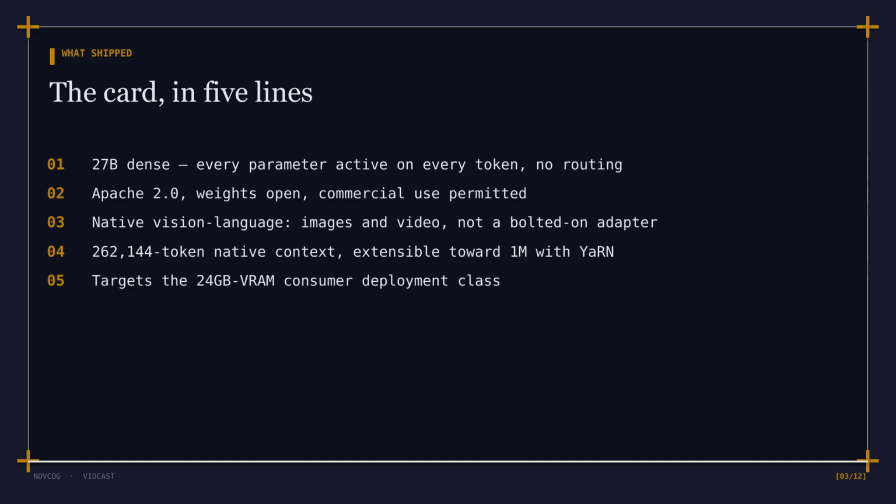So what actually landed? 27 billion parameters, dense, meaning every one of them activates on every token with no expert routing. Apache 2.0, weights open, commercial use permitted, no asterisks. Native vision language: it understands images and video as a first-class modality rather than through a bolted-on adapter. A native context window of 262,144 tokens, extensible toward 1 million with YaRN scaling, and it is aimed squarely at the 24 gigabyte consumer card. That last one is the whole reason this release matters more than the flagship.